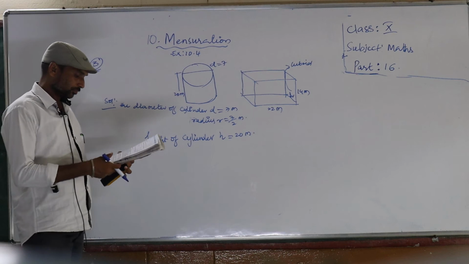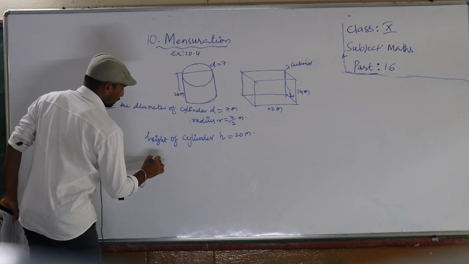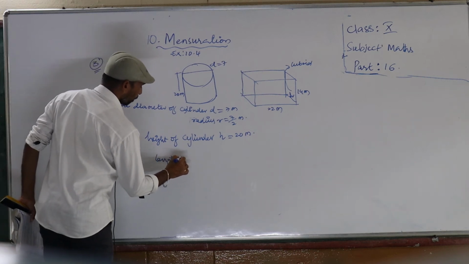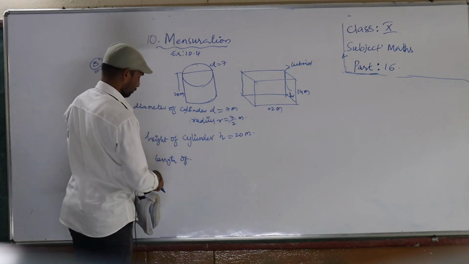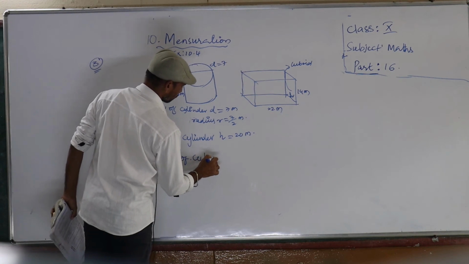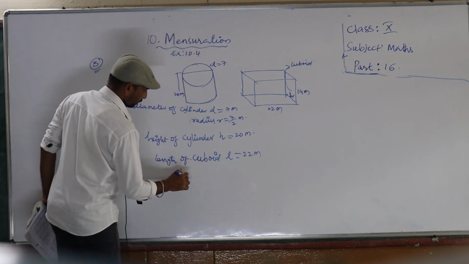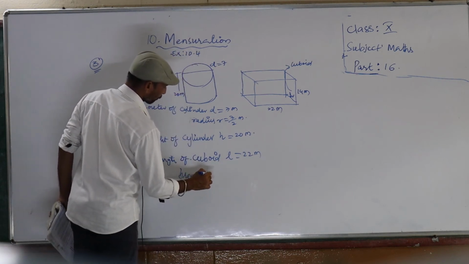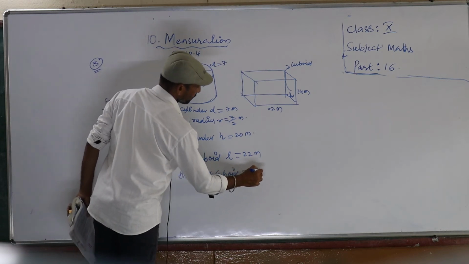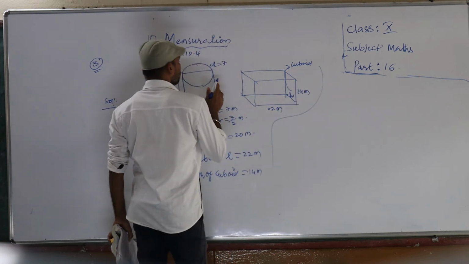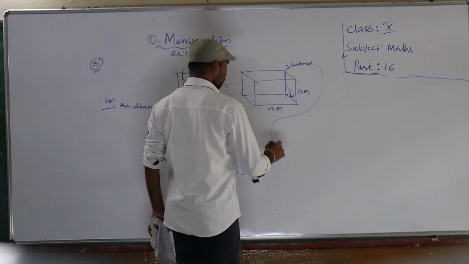So here, what is next? Length of the rectangle, cuboid, L is equal to 22 meters. Then breadth of the cuboid is 14 meters. So they are making this one into a cuboid, cylinder to cuboid.